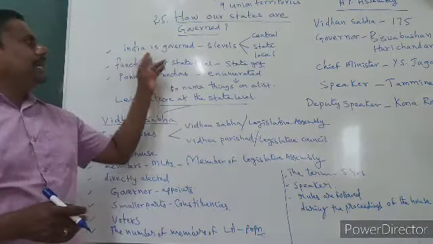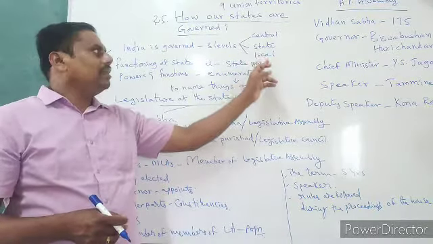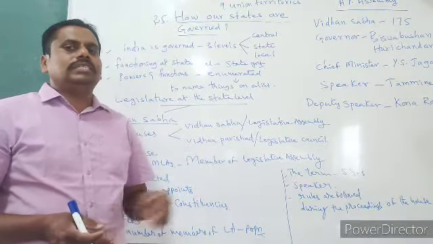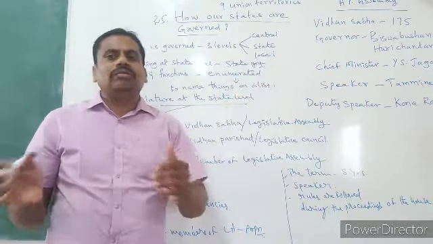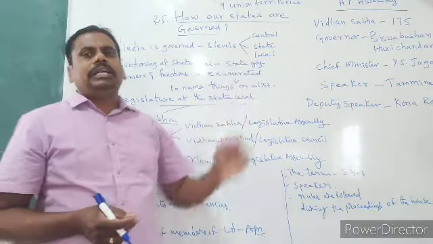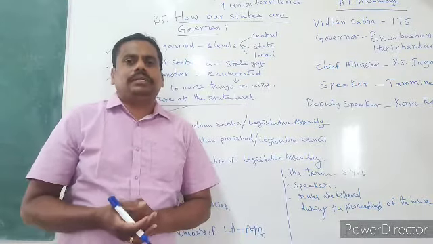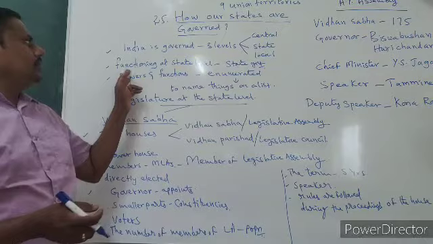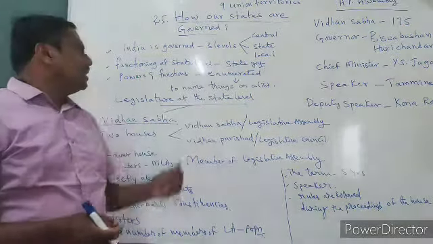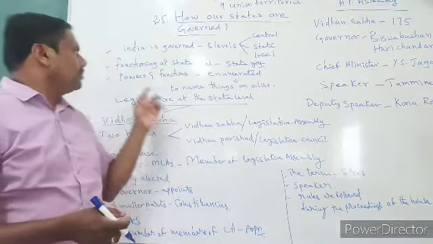India is governed at three levels: central level, state level and local level. The government which is governed at local level is local self-government, that you learned a few details about in 6th standard. And state government now you are going to see. Central government, next chapter we are going to see. The government which functions at state level is called the state government.